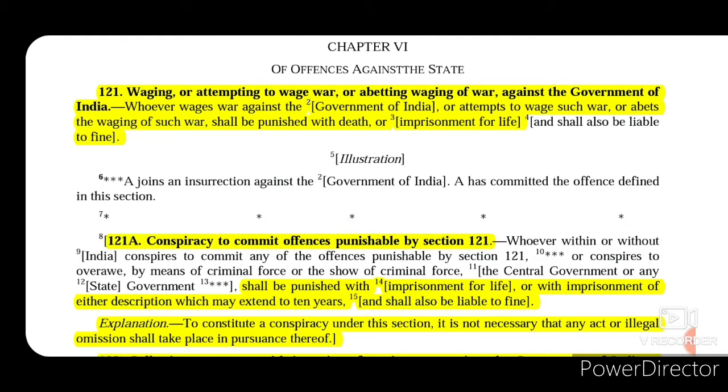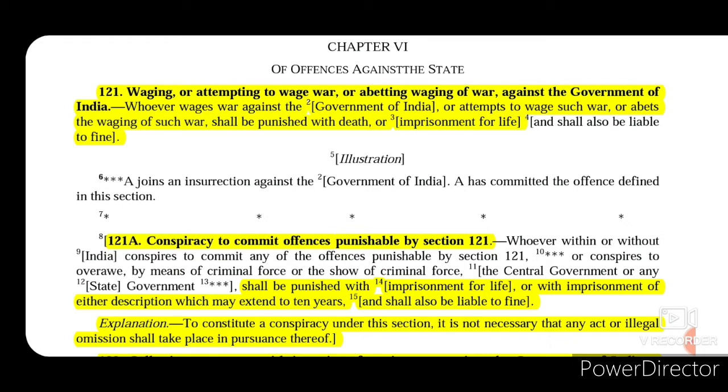So if that person, within or without the territorial jurisdiction of India, conspires to commit any such offence that is punishable under section 121, or he conspires to overawe by means of criminal force or by showing criminal force the central government or any state government of India, then that person will be punishable under this section.